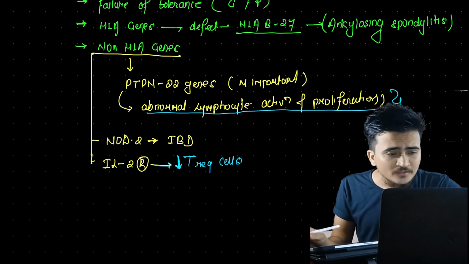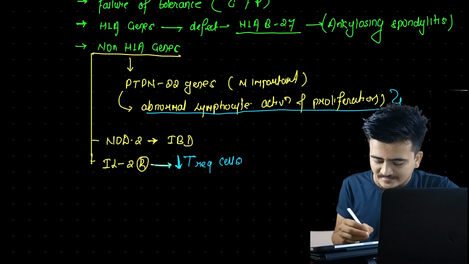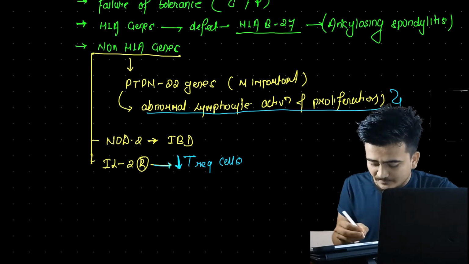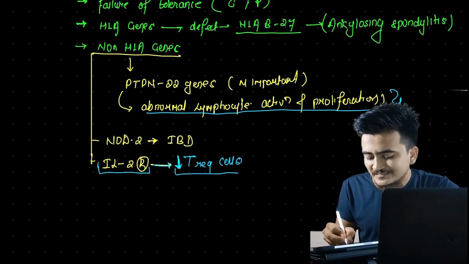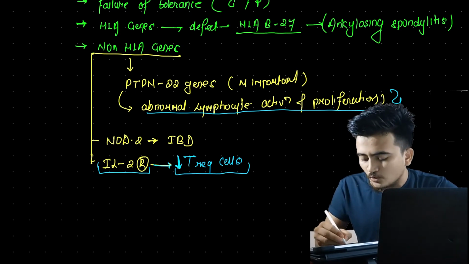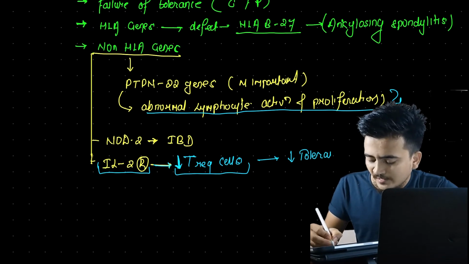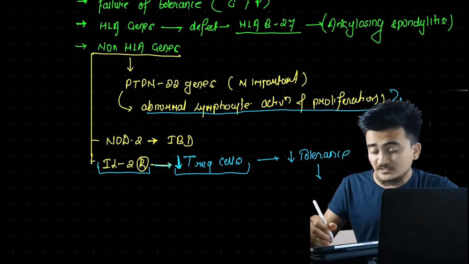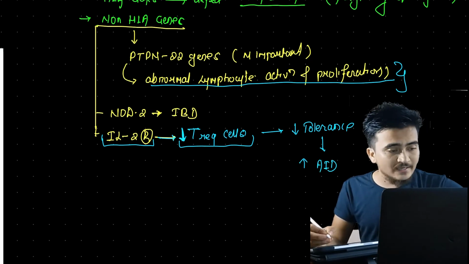Now what will happen here is, if there is a change in interleukin 2 receptors, then obviously there will be fewer T regulatory cells, and that will cause less tolerance. And we know if there is less tolerance, then it will enhance autoimmune diseases, and that's all.